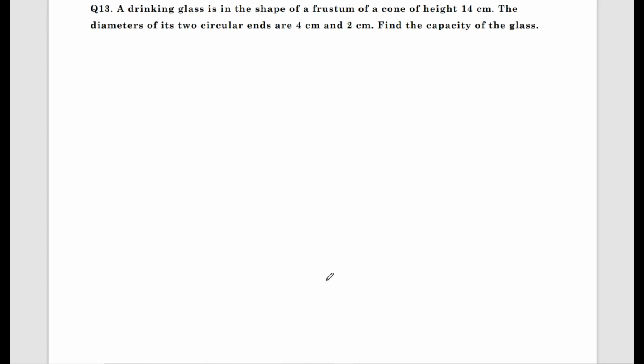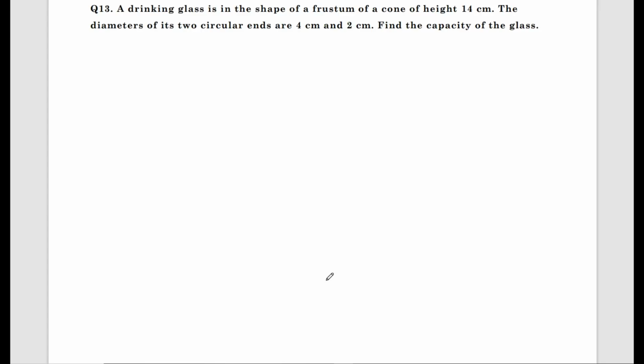it's not that you will not get questions from other concepts. Definitely you will get questions from other concepts. Give more importance to frustum of cone, then start solving based on combination of solids and also converting one solid to another, that is recasting. When you are recasting one solid into another solid, what remains the same?